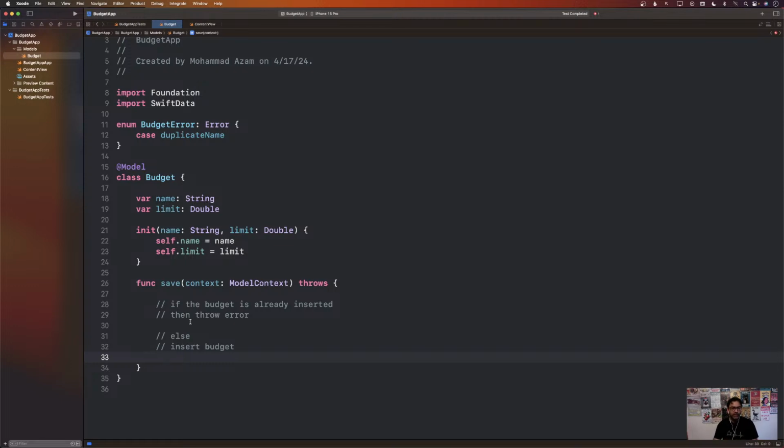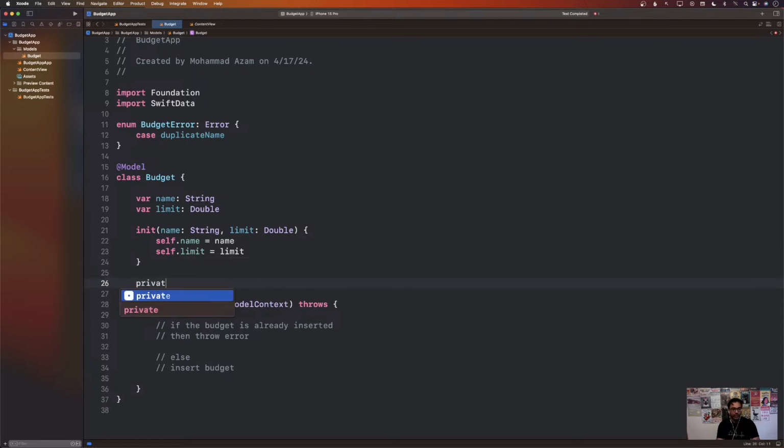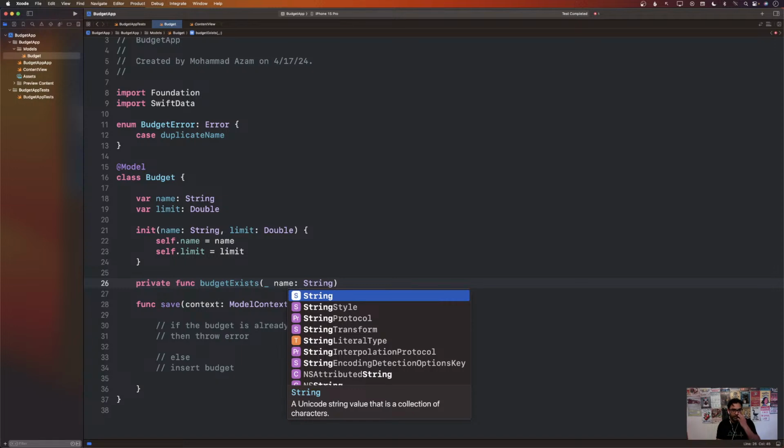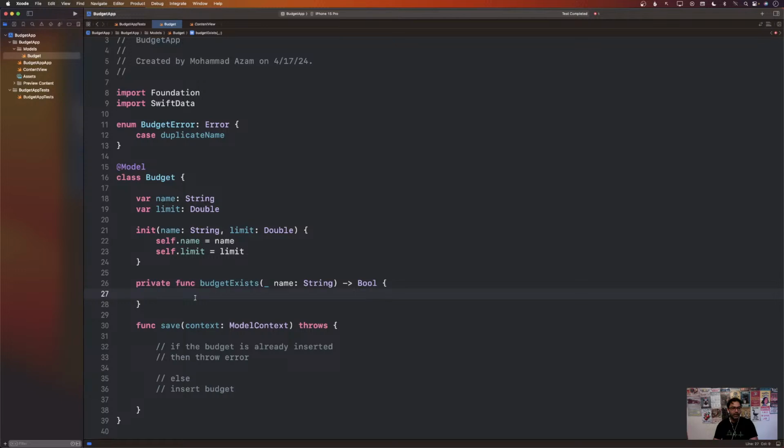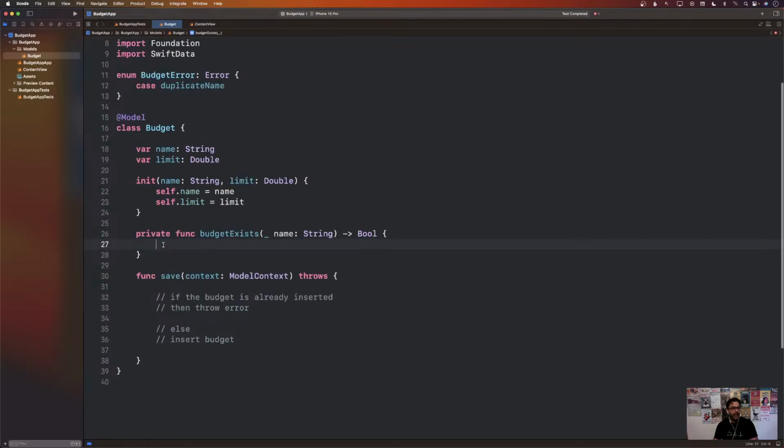Okay, good. So the first thing we need to do is check if the budget is already inserted. How do I check that? Well, we can create a private function which checks if the budget exists or not, where you're going to be passing in the name of the budget and you're going to be returning a Boolean. The private function means that you don't have to test this function on its own. It will automatically be tested through the use of the public function.